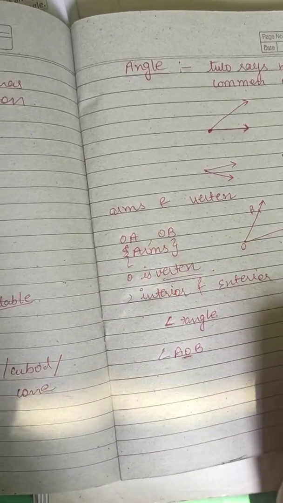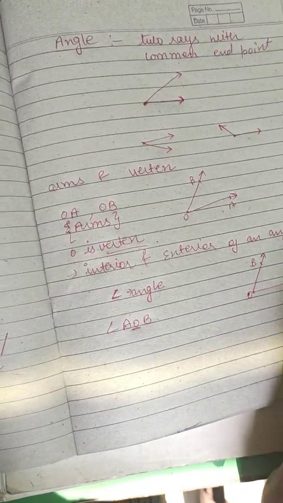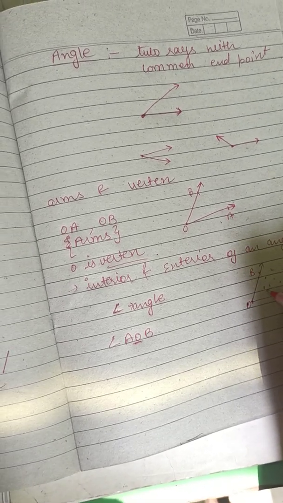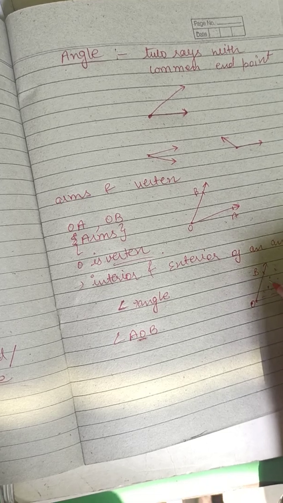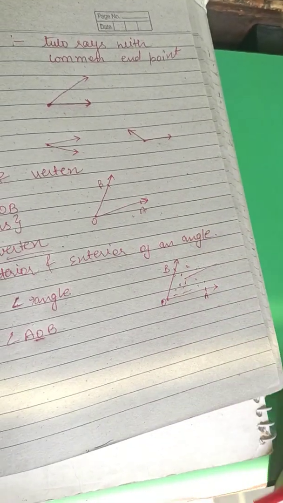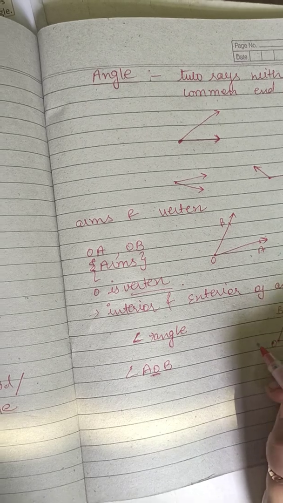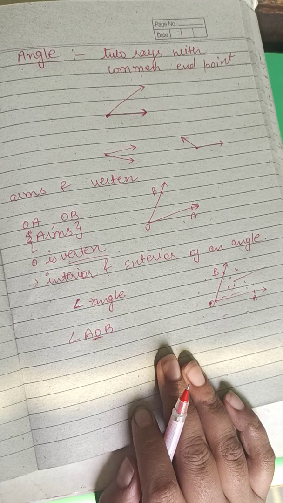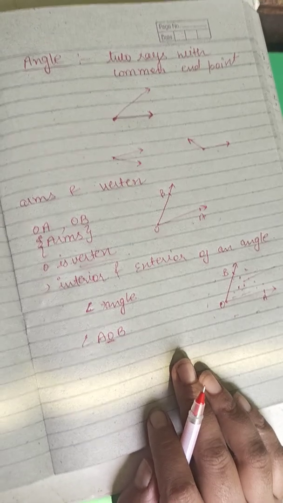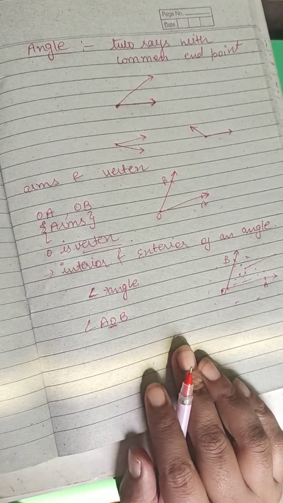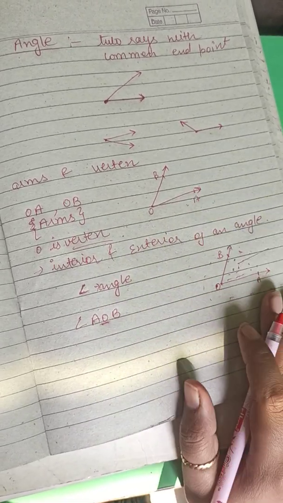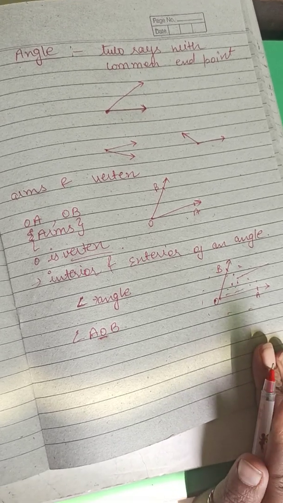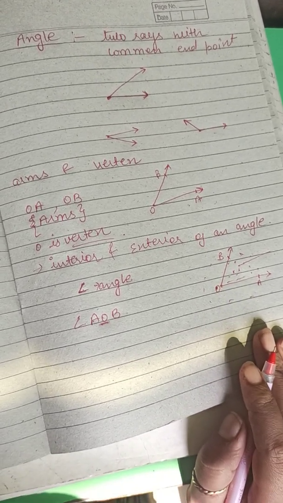Now come to our topic, that is interior and exterior of an angle. The points which are inside this, many points can be inside it. These all points are inside that angle. And those that are outside are the exterior points of the angle. Right? The points inside are the interior of the angle, and the points outside are the exterior of an angle. Clear, students, about interior and exterior of an angle?